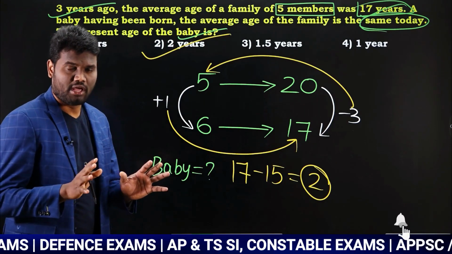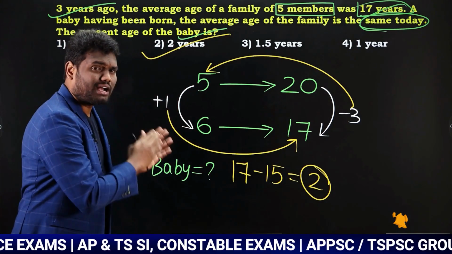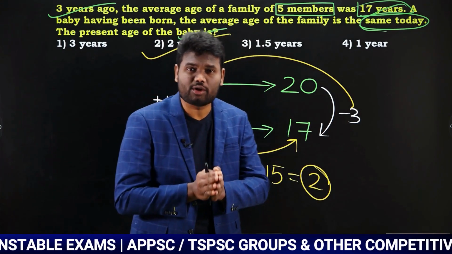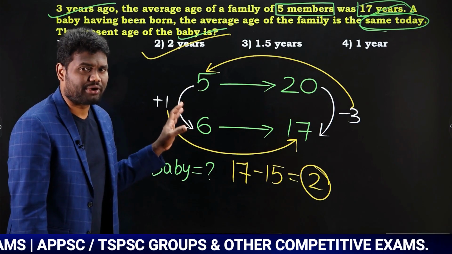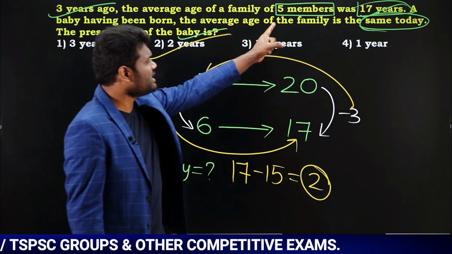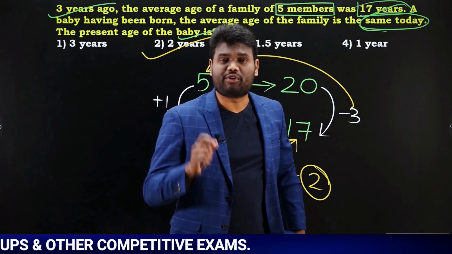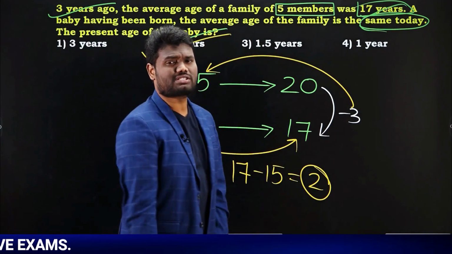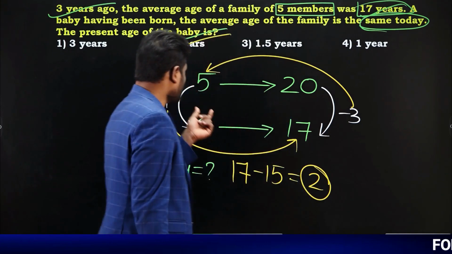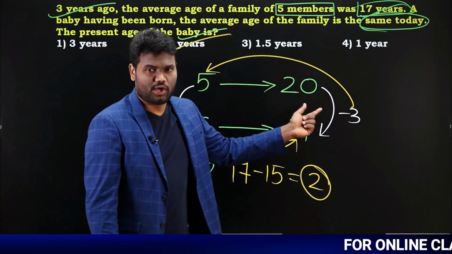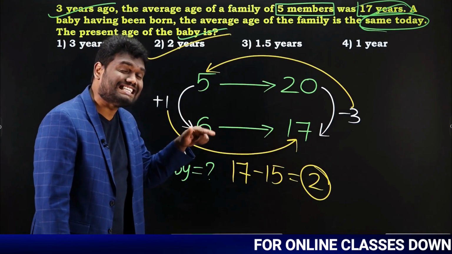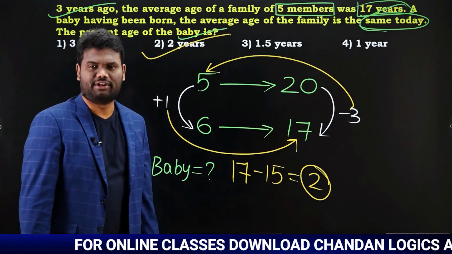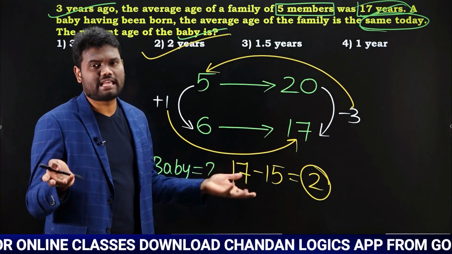Very, very simple question. But what happens is many people do not understand the question clearly, so they commit a mistake. But if you are able to understand the question clearly, then solving it becomes really, really simple. Just read the question clearly. It is said that 3 years ago 17, which means now it should be 20 years. So the 5 persons' average age is 20 years. When the baby was born, the average age is same as before. Same as before means initially it was 17 years, even now it is 17 years. When you calculate that, you will come to know the age of the baby.